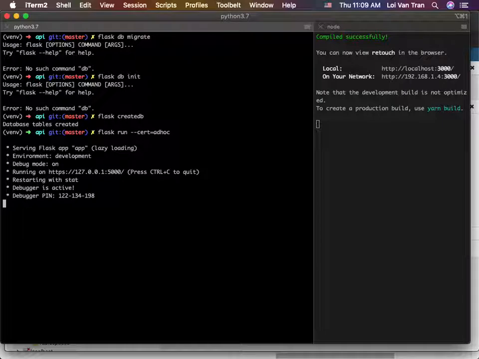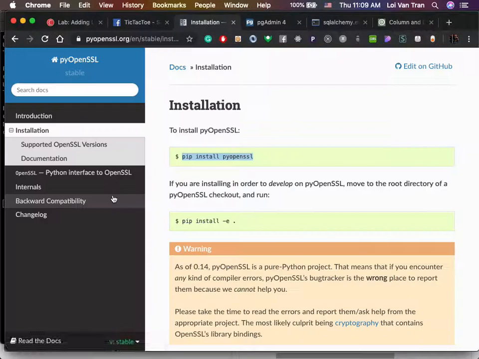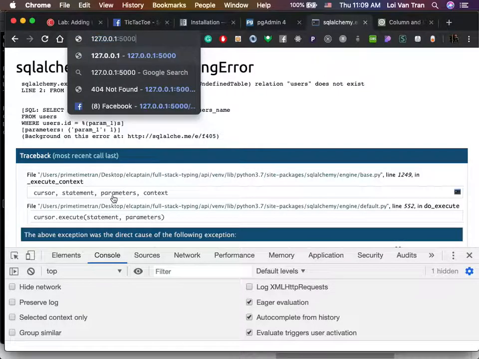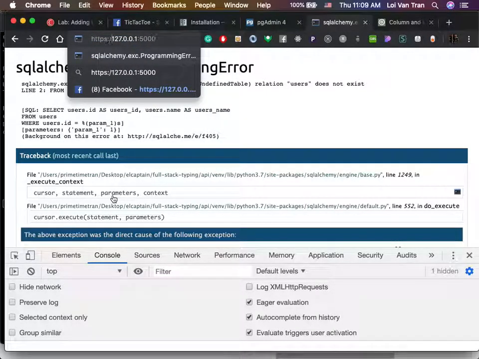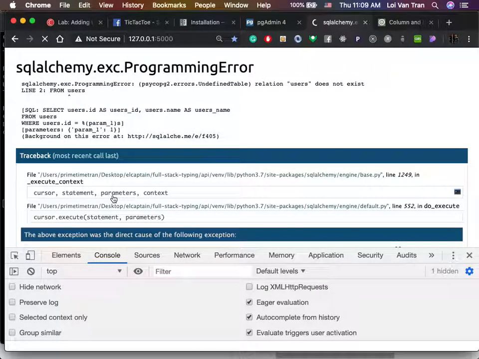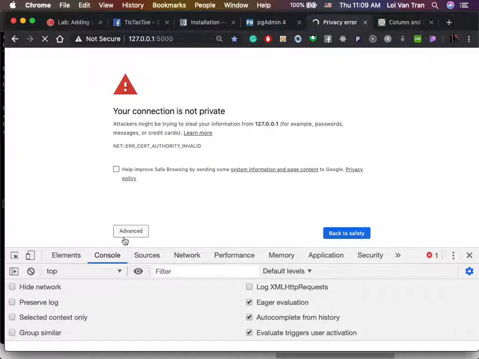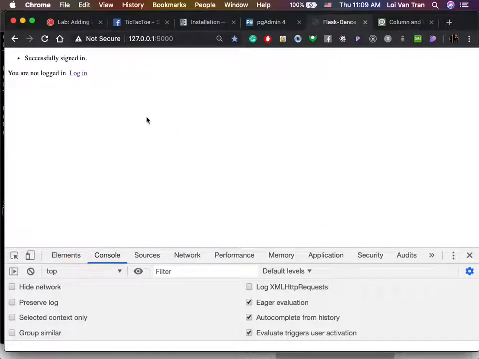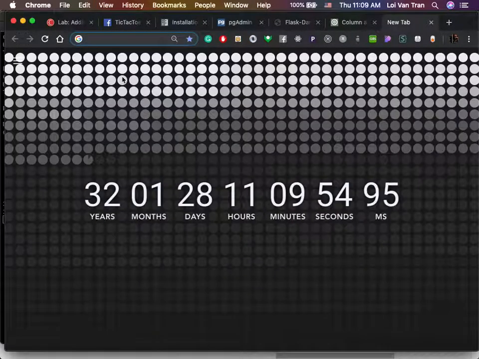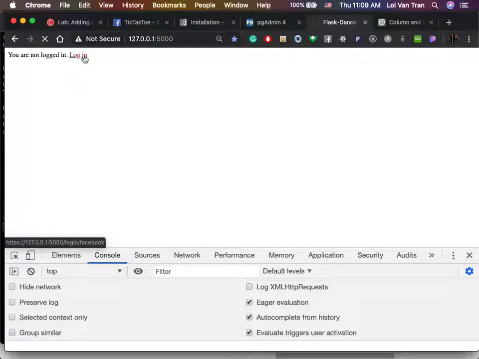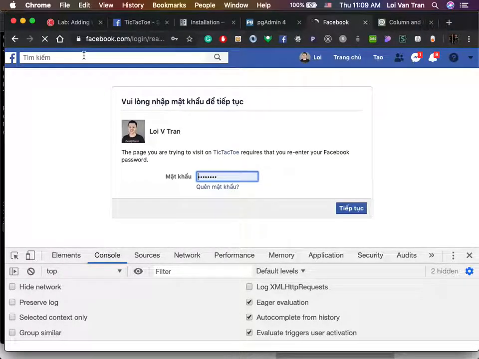Okay, so the expectation is now what, guys? We go to 123, HTTPS, this URL right here. We hit enter. We go to advanced. We proceed. Okay. We log in. We authenticate. We authorize.